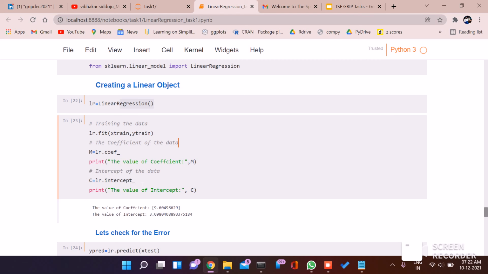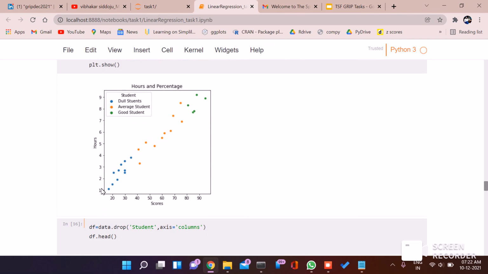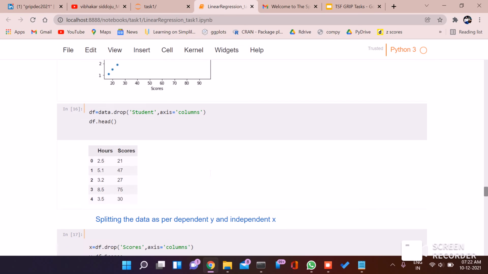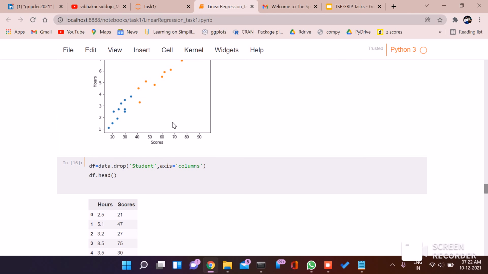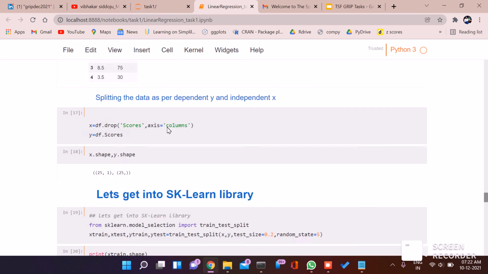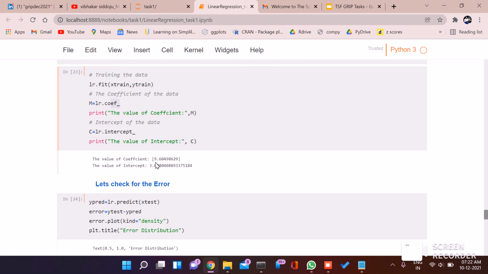In simple linear regression, you try to draw a line that passes through the data points with the minimum distance from each data point. That's the best fit line. That line has a coefficient m and an intercept c. Once you do the fit, this is the value of m, and this is the value of c.